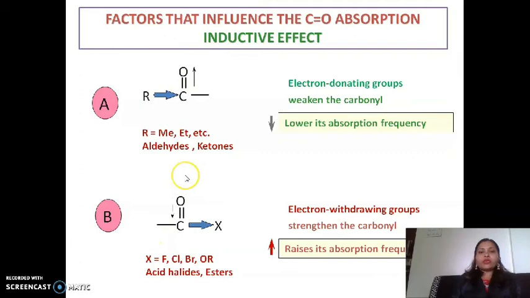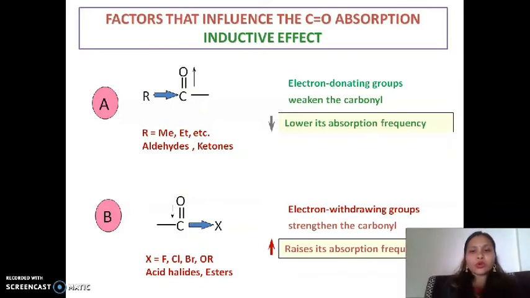Here the carbonyl group has a frequency of absorption near about 1700. But due to the presence of the R group in case of A, and in B there is an X, which is an electron withdrawing group, while R is the electron releasing group.